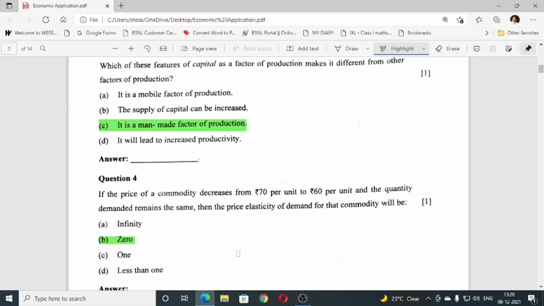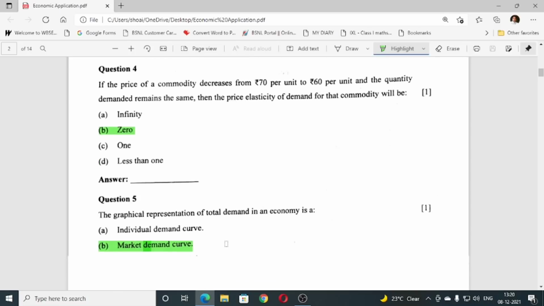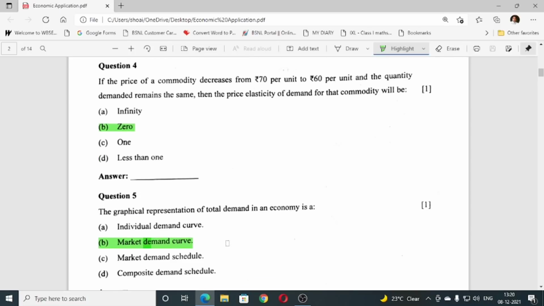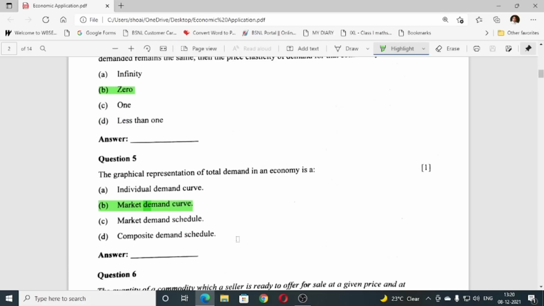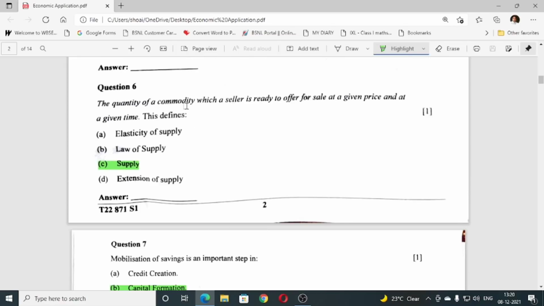I'll scroll the question paper slowly so that you can read the questions also. Then question number 5, geographical representation of total demand in an economy is B, the market demand curve. And question number 6, the quantity of commodity which a seller is ready to offer for sale at a given price and at a given time. This defines supply, that is C.